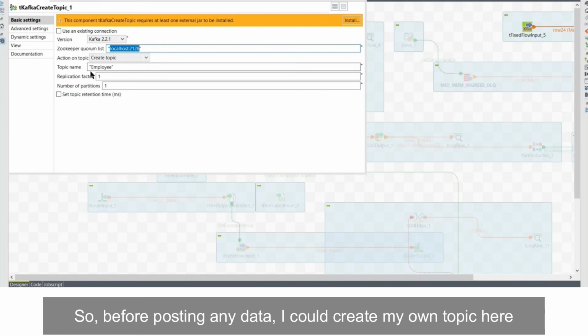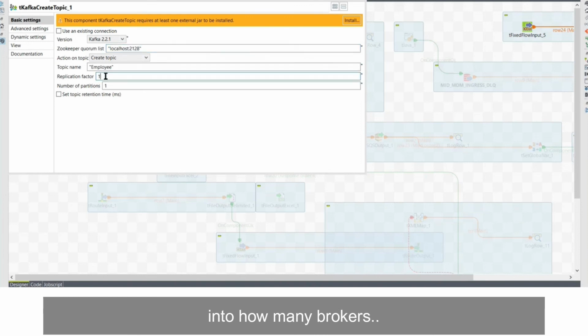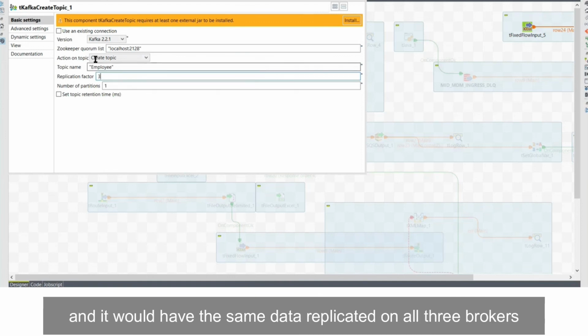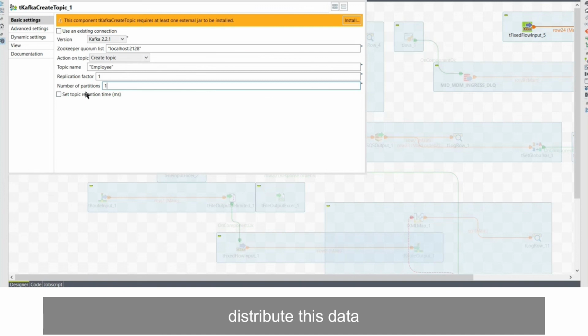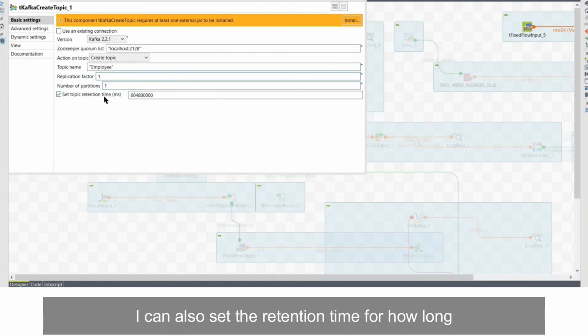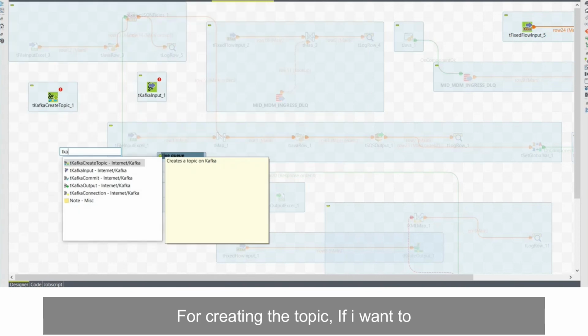So before posting any data, I could create my own topic here, right? And I can pass this replication factor, that is into how many brokers. If I have three brokers on that Kafka server, I can pass this number as 3 here, and it would have the same data replicated on all three brokers. Or I can set the number of partitions in which I want to distribute this data, right? These are configurable here, and I can also set the retention time for how long that message will sit in that broker before it is being pulled, for creating the topic.